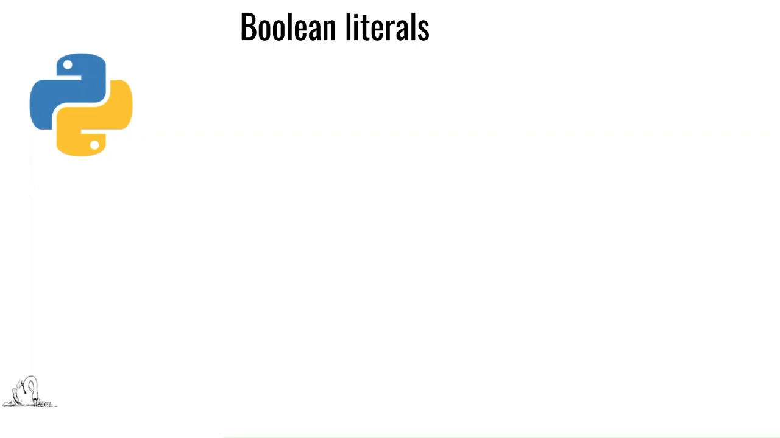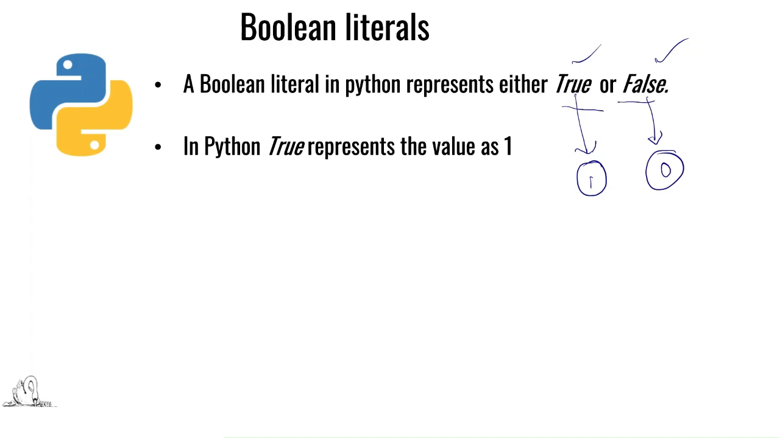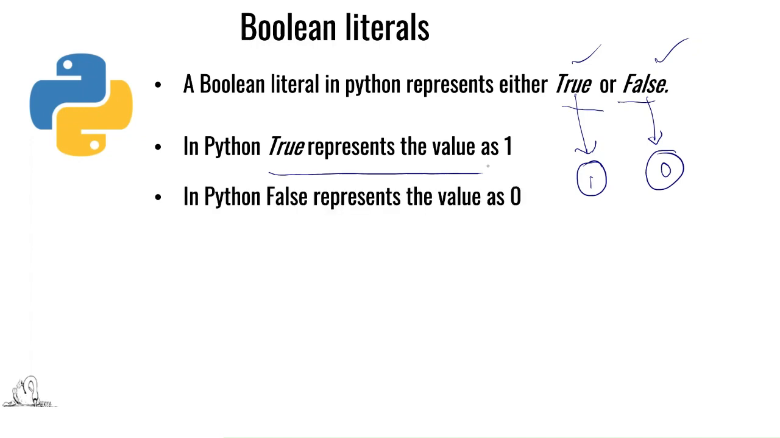Boolean literals. What are Boolean literals? A Boolean literal in Python represents either true or false, which means that true represents 1 and false represents 0. Now, in Python, true represents the value 1 and false represents the value 0.